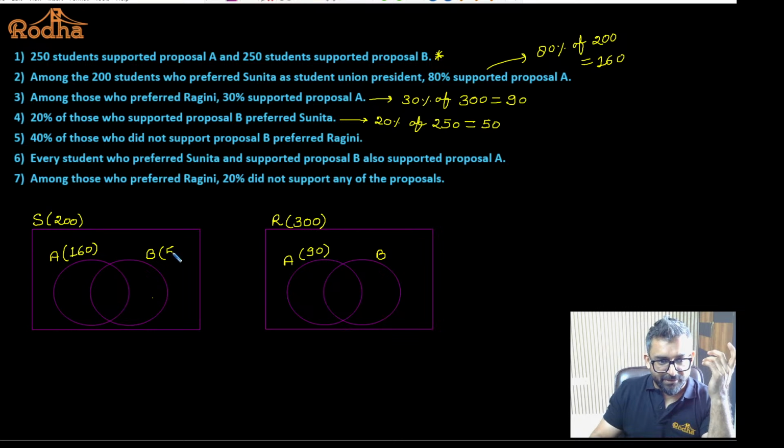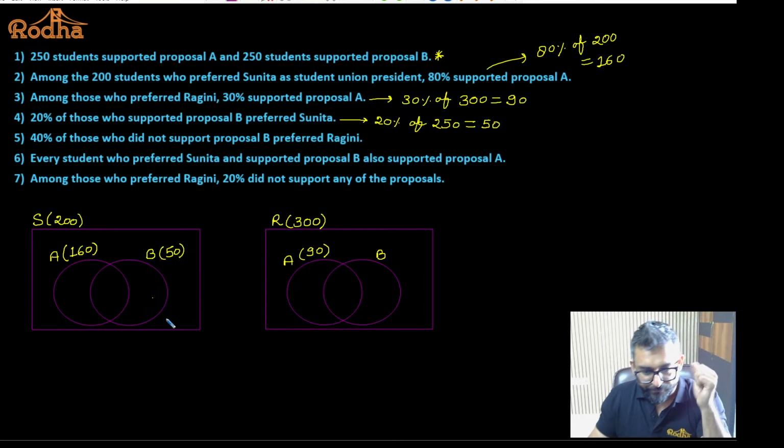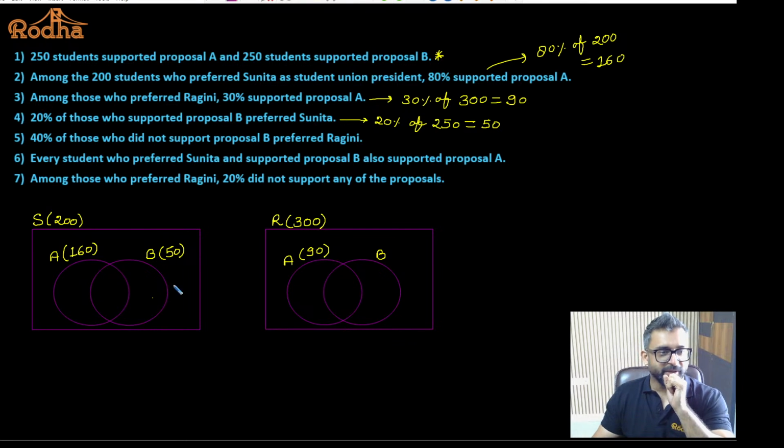Fine with this? Yes? Okay. 40% of those who did not support proposal B preferred Ragini.